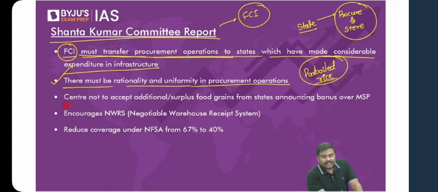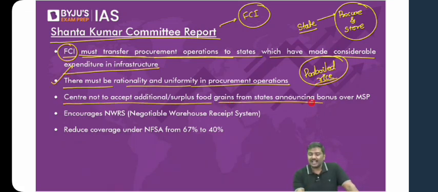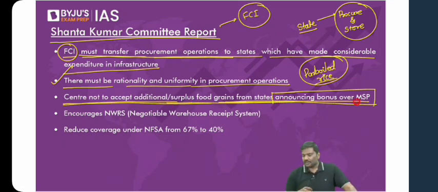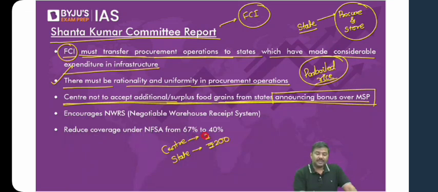Third recommendation: the center should not accept surplus food grains from the states announcing a bonus. Understand this is a technical definition. The center should not accept additional or surplus food grain from the states announcing a bonus over the MSP. What is this? Let me explain. Here is the state government, which has announced a bonus of 200 rupees. And here is the center, which has announced an MSP of 1000 rupees.